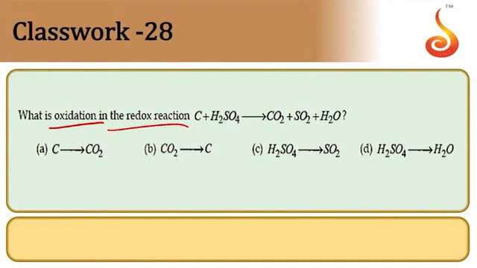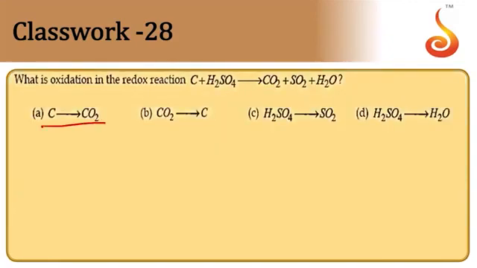If you see carbon, 0 becomes plus 4 state. 0 to plus 4 is nothing but an oxidation process, an increase of oxidation number. So carbon is undergoing oxidation. So oxidation is C to CO2, option A. The question is, what is oxidation in the redox reaction? C to CO2 is oxidation. Option A.